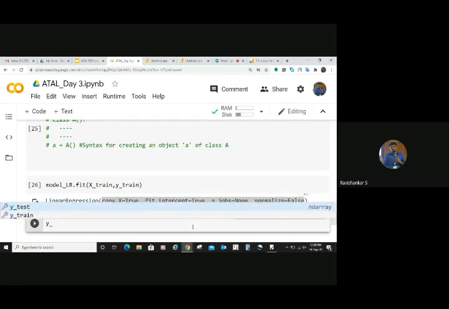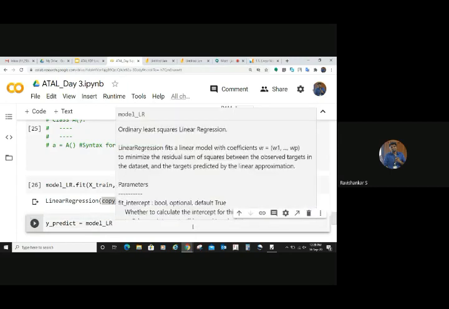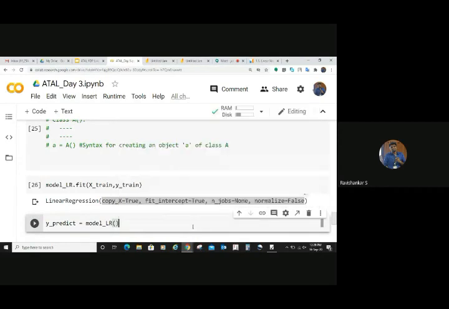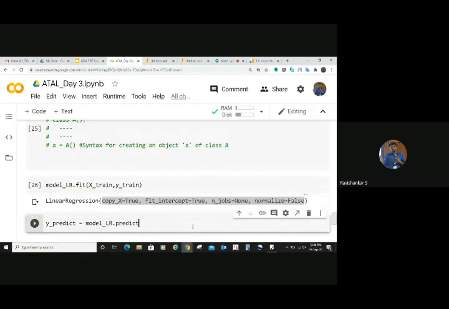Let's define a variable called y predict. That is equal to, so what is our model object? Model. Prediction is done for unseen samples, right? Testing, right? For unseen samples, you are predicting it, right? So you have model_LR dot. There is a method called predict. You can call that method predict.